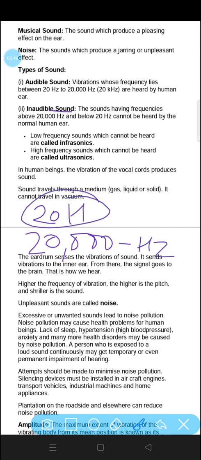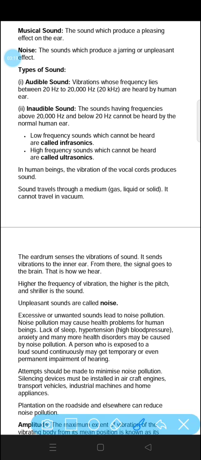The sound less than 20 Hz is called infrasonic sound, and the sound more than 20,000 Hz is called ultrasonic sound. So these are the sounds which we cannot hear.